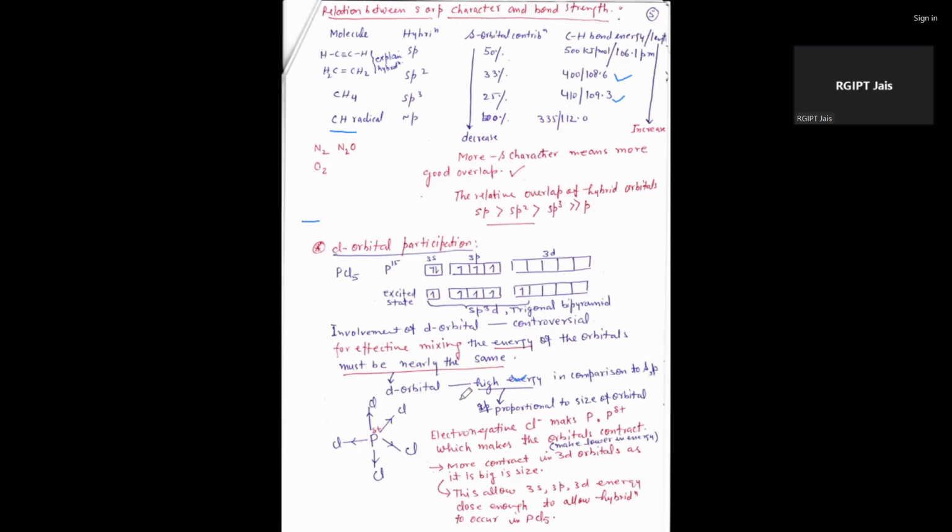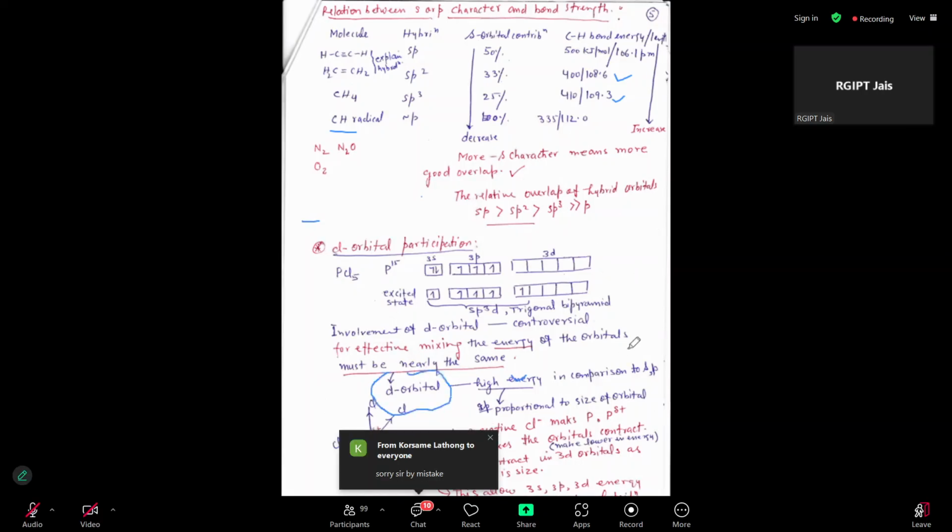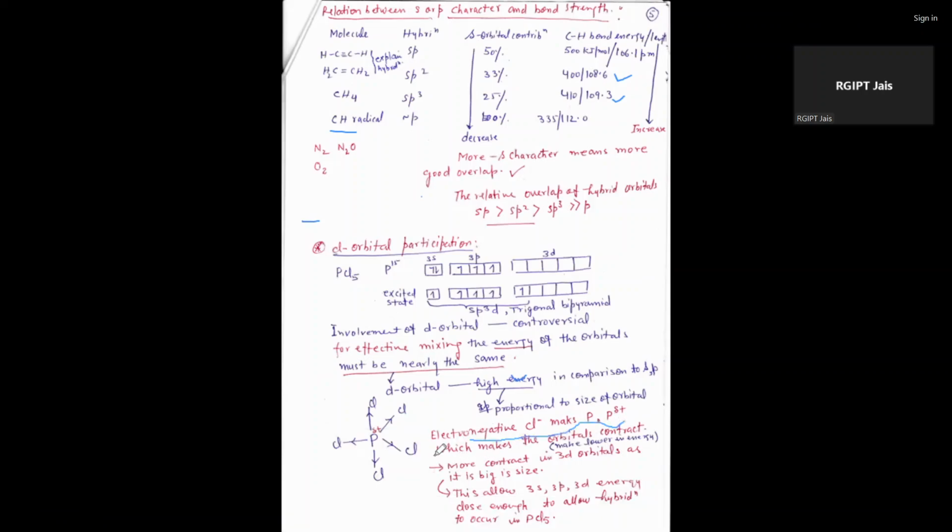And the bond energy of the d orbital is comparable with the sp hybrid orbital. The electronegativity of chlorine makes phosphorus contract the size of the d orbital. That's why it participates in bonding. The more the d orbital contracts, the closer the 3s, 3p and 3d orbitals come together. That's why in the case of PCl5, the d orbital is participating in bonding.